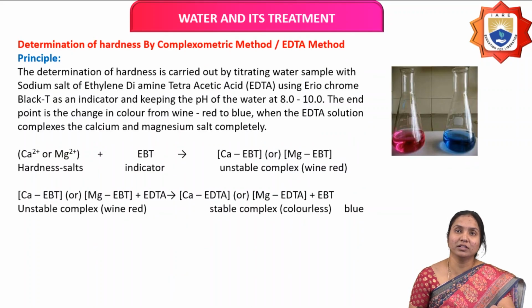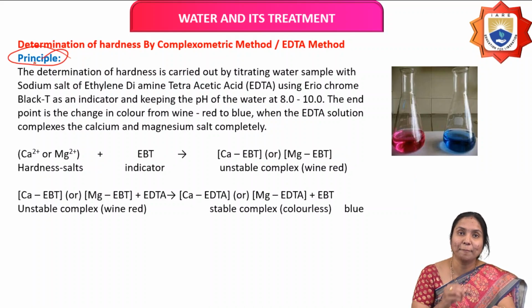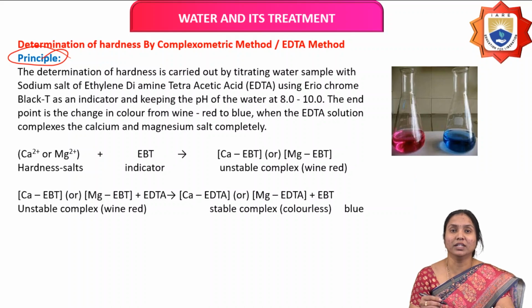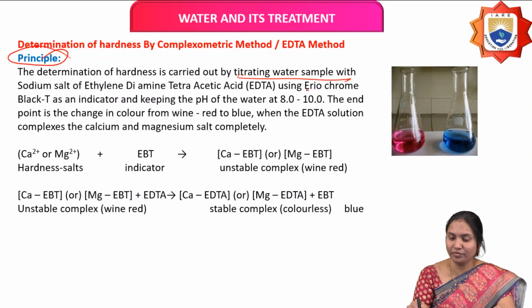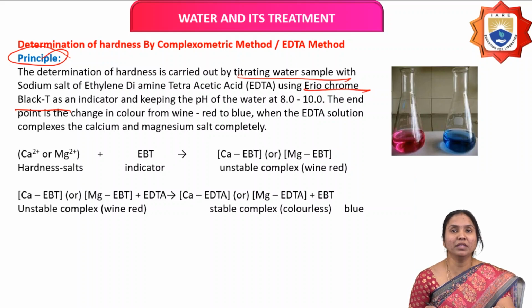Next, determination of hardness of water by the EDTA method. What is the main principle involved? The determination of hardness is carried out by titrating the water sample with the sodium salt of ethylene diamine tetraacetic acid, EDTA, using Eriochrome Black T as an indicator. We maintain the pH in the range 8 to 10.